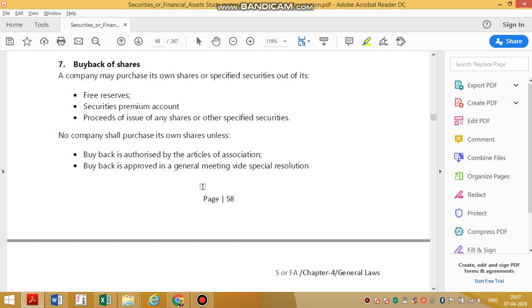the reserves are locked in the form of assets. Because if you have a reserve, obviously you will be having parallel assets. So I have reserves, but I don't have enough money today to buy back. So I will issue some new shares. With that money, I will buy back the equity shares.